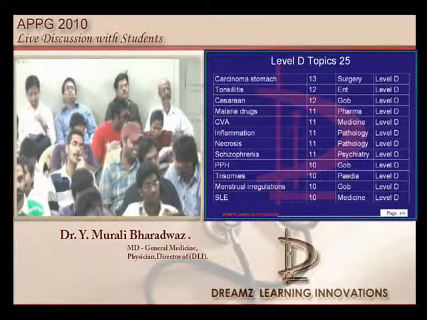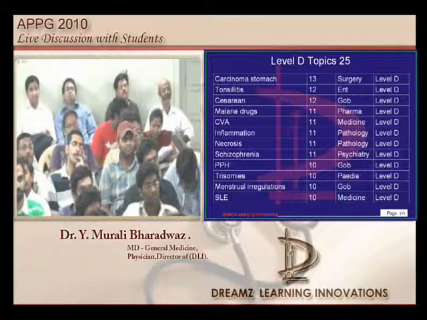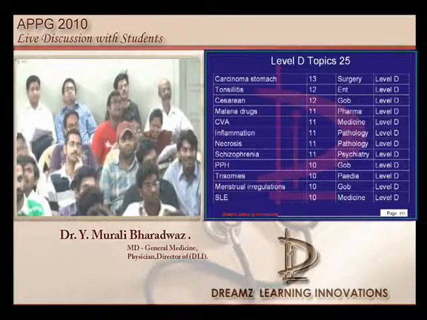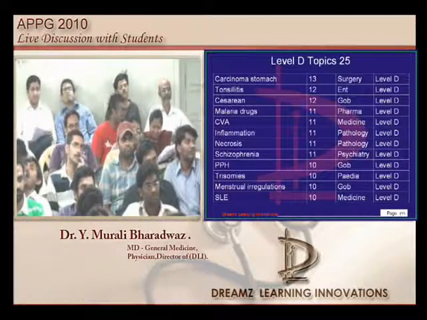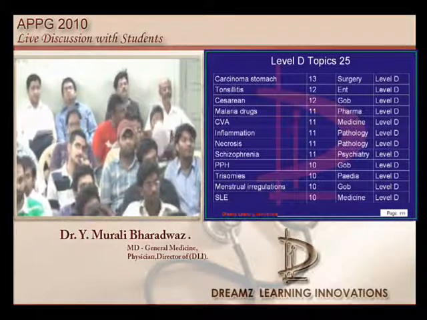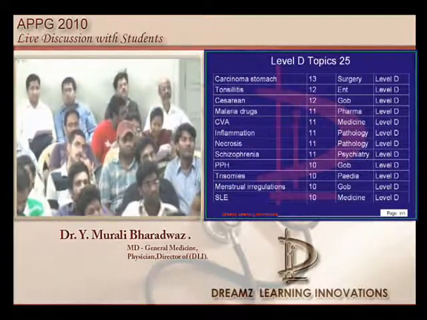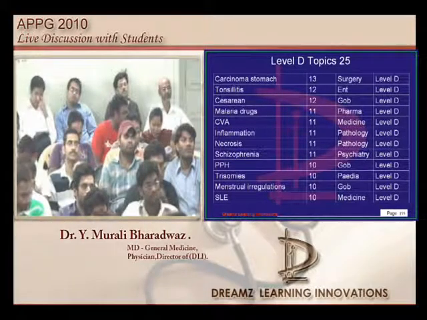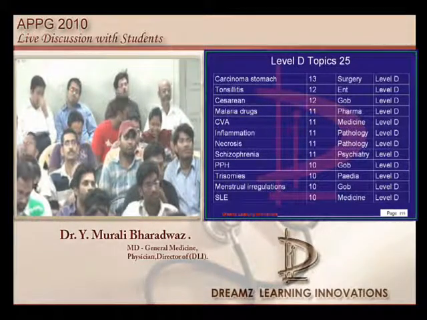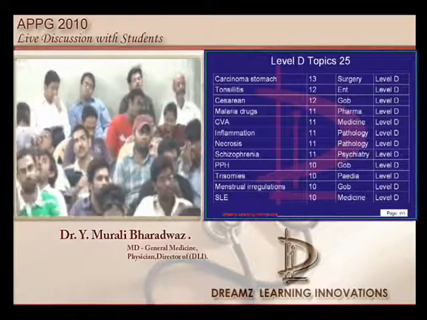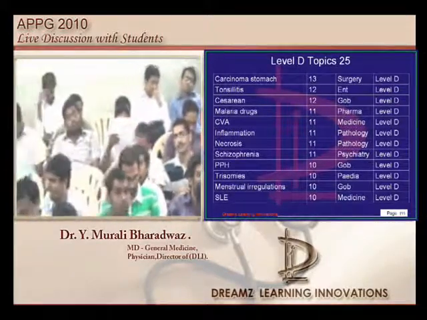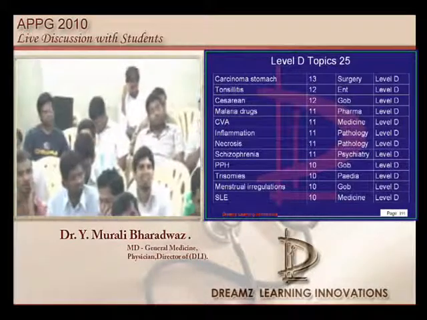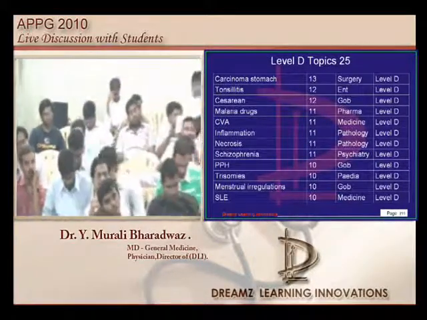What was the question on stroke? We got Benedikt syndrome, which is a brainstem stroke. It comes under the brainstem lesions. Endometrial cancer, there were 2 questions, and hip dislocation, regularly we discuss that in our every Sunday test, and carcinoma stomach, tonsillitis, cesarean section, we had a lot of questions. So let us go and talk about it.